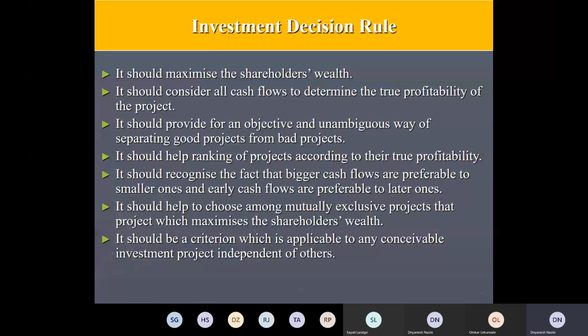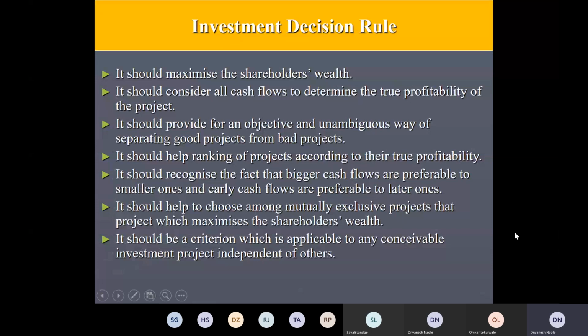This is already discussed. It should recognize the fact that bigger cash flows are preferable to smaller ones, and early cash flows are preferable to the latter ones. So time value of money, it should give importance to the time value of the money. And the bigger cash flows are better than the smaller ones. It should also help to choose among mutually exclusive projects that project which maximizes the shareholders' wealth.